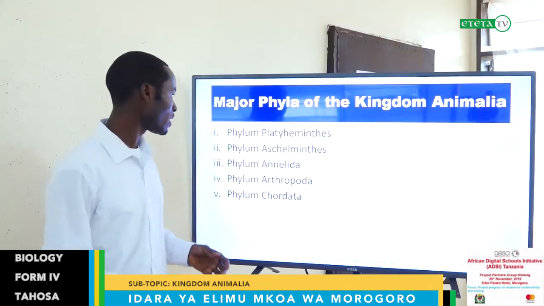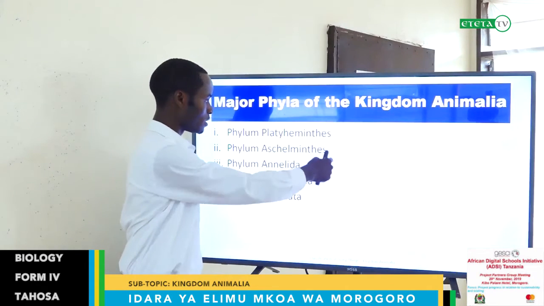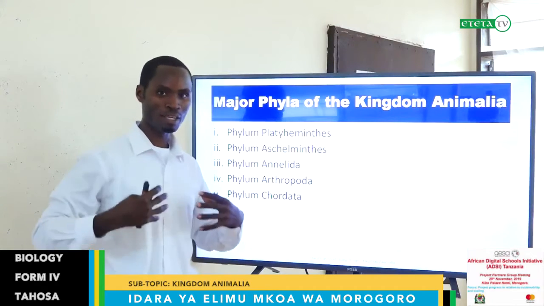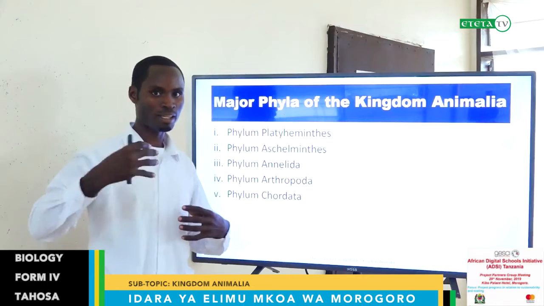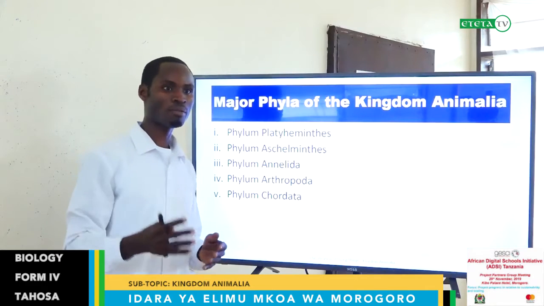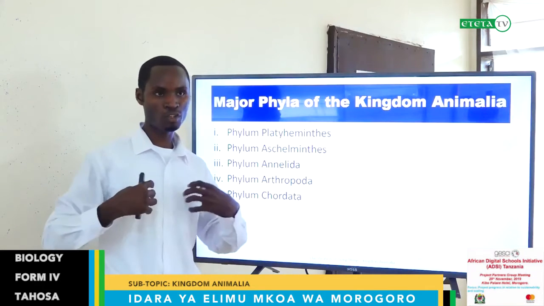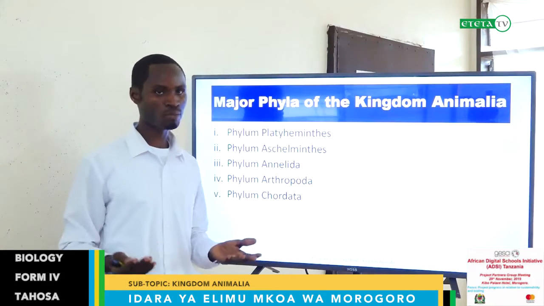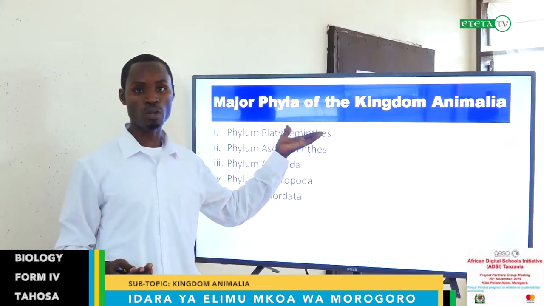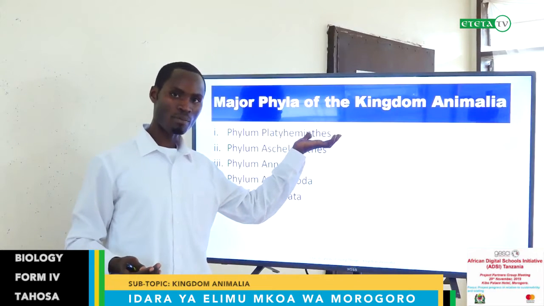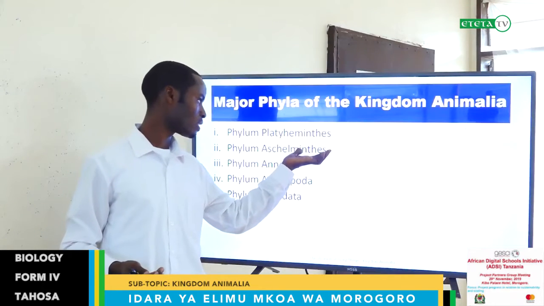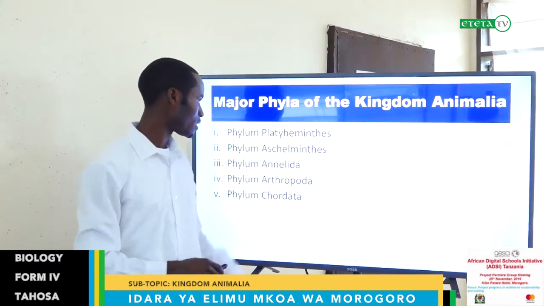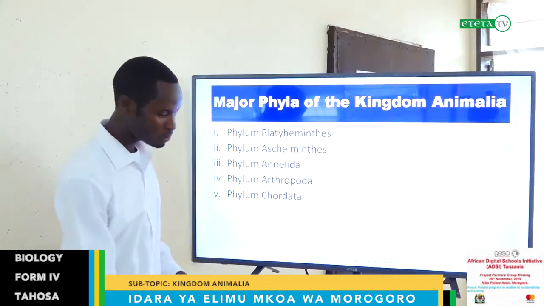Particularly, Platyhelminthes and Aschelminthes are parasites. We live with them. They live in our bodies, sometimes in the bodies of other animals, not necessarily human beings. You can find them in cattle, cows, and sheep. We are going to learn which organisms belong here. Let's go for these 3, starting with